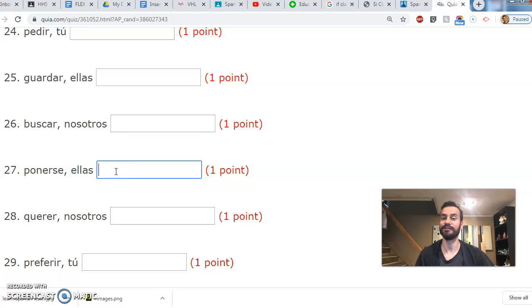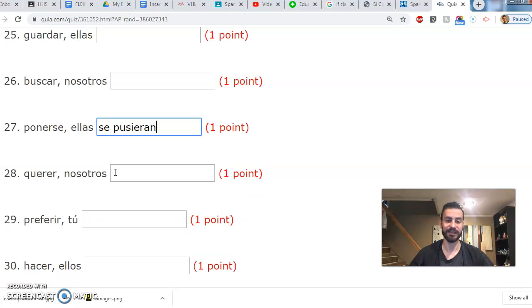Let's see another one here. Okay, ponerse. Well, first, it's ellas. So the pronoun that goes with ellas with reflexive verbs is se. And then we have to conjugate poner. Well, poner in the preterite is pusieron. So drop the -ron, pusieran, because it's ellas.